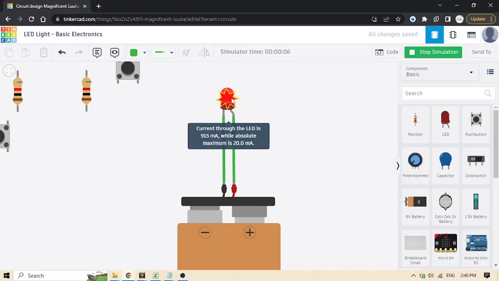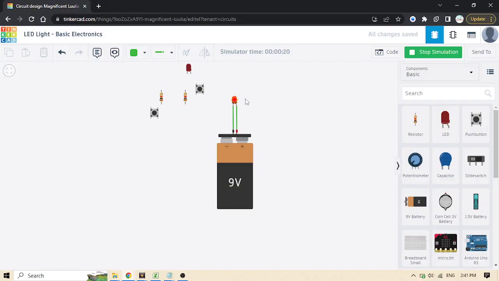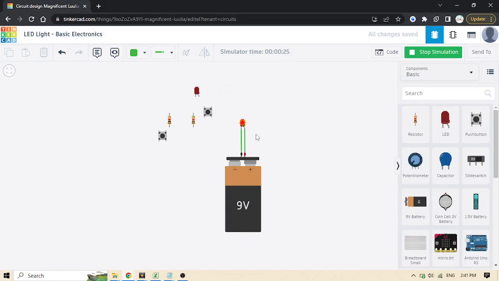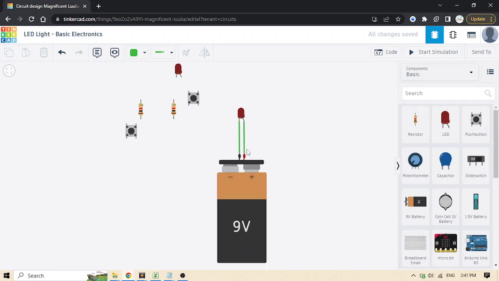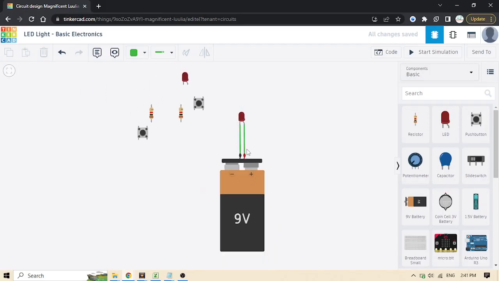As here we see, the current through the LED is 915 milliamperes, while the absolute maximum is 20 milliamperes. That means that this diode has overvoltage. In real life, with real world components, if we use this diode with that kind of battery, it will blow and explode. It will not harm anybody, but it will actually literally explode, and it will be permanently damaged.